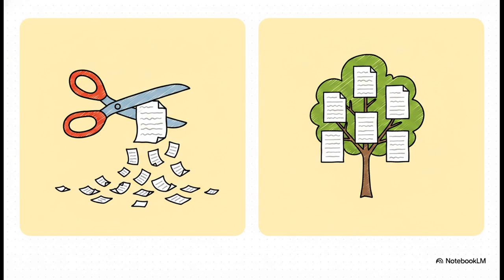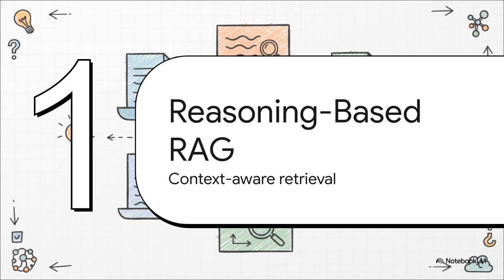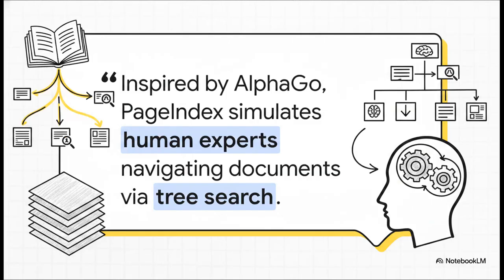But as an alternative, we have a new framework called PageIndex. PageIndex achieves relevance through actual reasoning. It keeps your documents in their natural intended sections, and crucially, it is entirely traceable and explainable. You know exactly why it found what it found. Which brings us to section 3. Enter reasoning-based RAG. Agent context-aware document retrieval. This is an agentic, context-aware approach that is literally the ultimate antidote to the problems we just talked about.